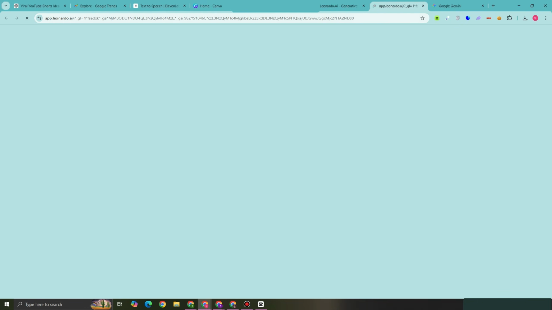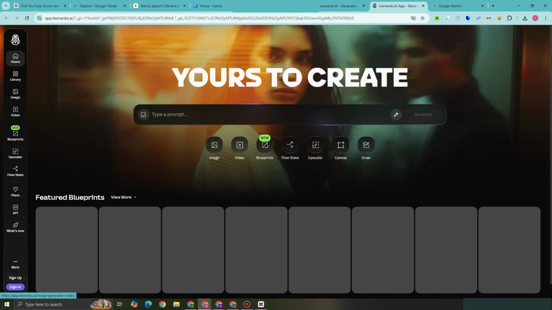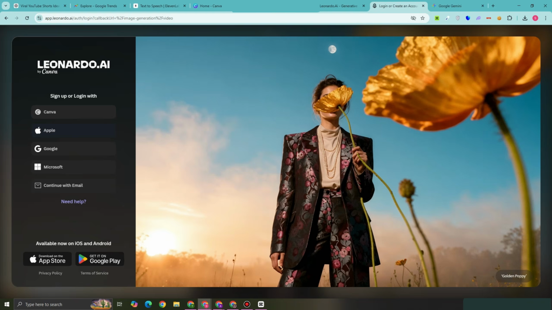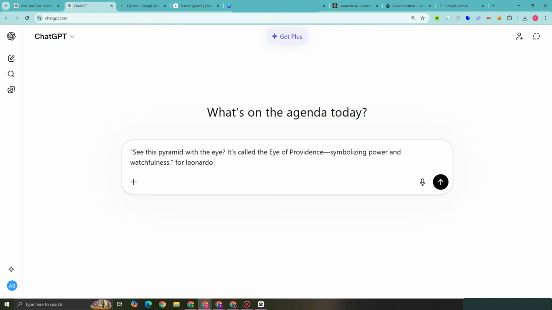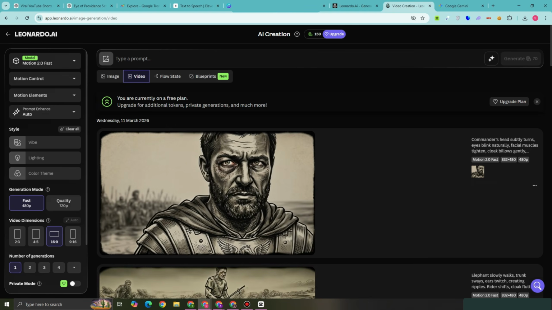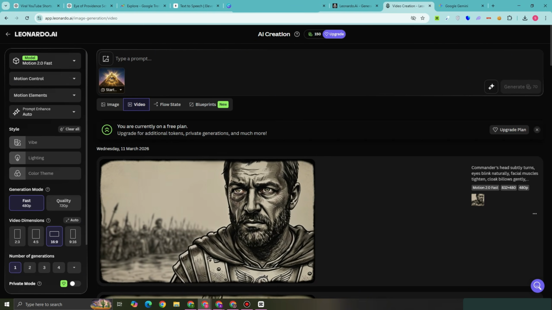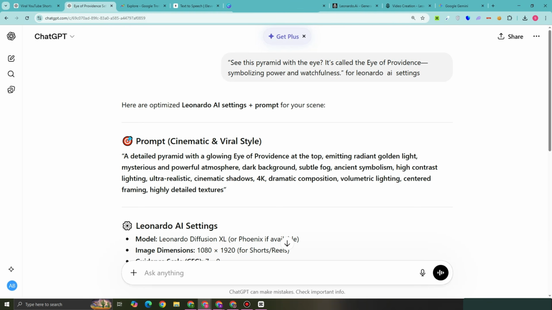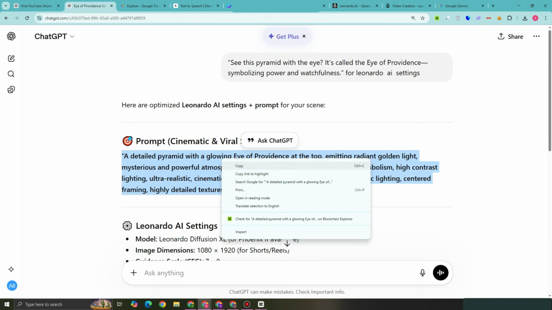Create an account. Okay, you can create an account using your email or connect to your Google account. And then here, what you're going to do next is you need to create a prompt for Leonardo AI, and you can ask ChatGPT for that. Import the picture, and then paste the prompt here in Leonardo AI. Okay, so copy, go back to Leonardo AI, and then paste this prompt.